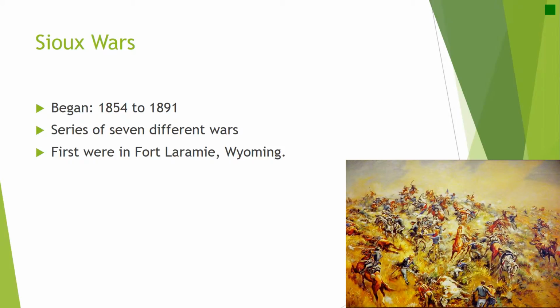The first Sioux War began in 1854 and lasted till 1891. There were 7 different wars, with the biggest war being the Great Sioux War. The first war was fought in Fort Laramie, Wyoming.